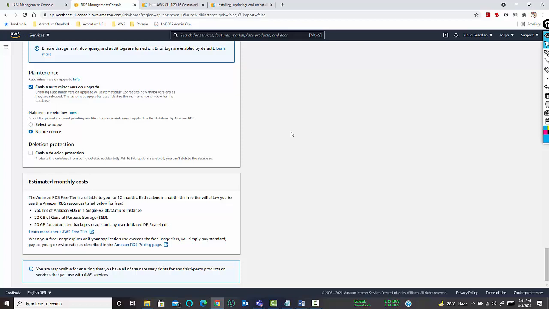If there are not many architectural changes between these two versions, any minor version upgrade, RDS will automatically take care of it. You don't have to worry about any minor version upgrade. RDS will automatically take care of any minor version upgrade unless and until it's a major version.